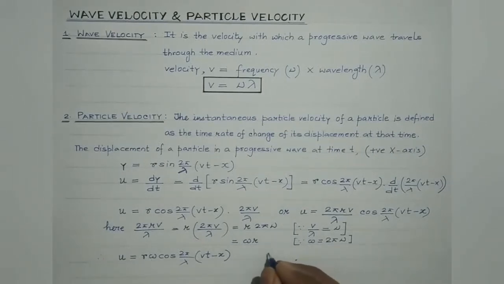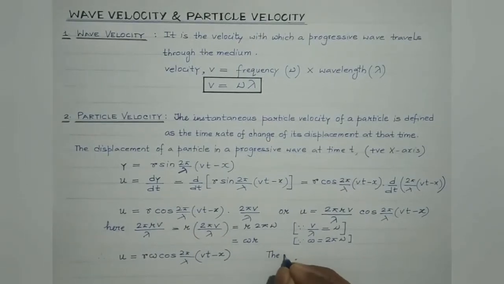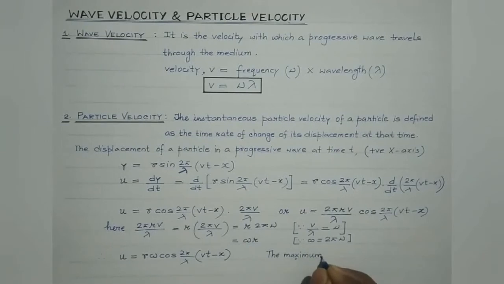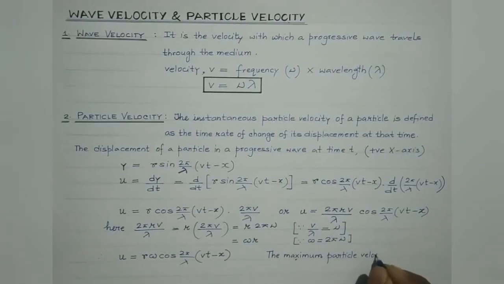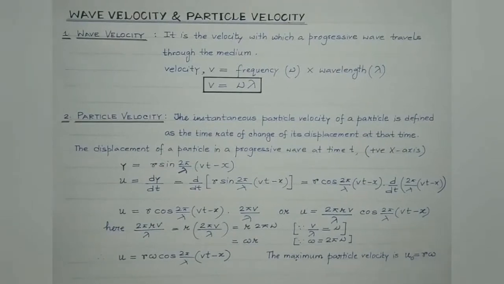So here the maximum particle velocity, suppose it is represented by u naught, would be equal to r omega, right?